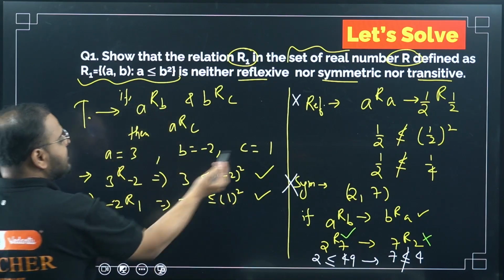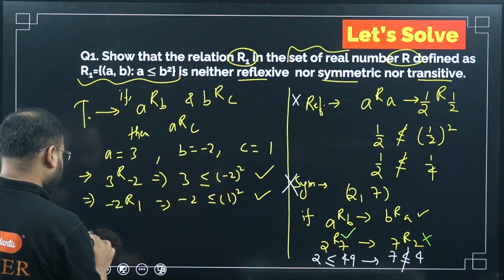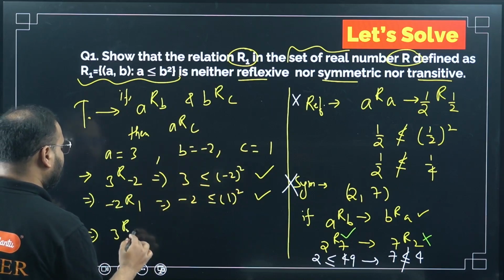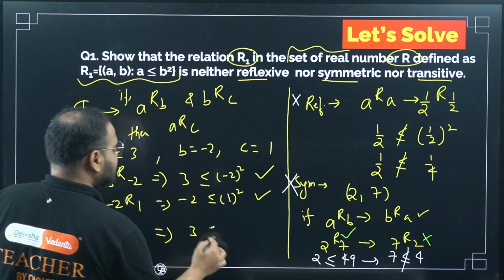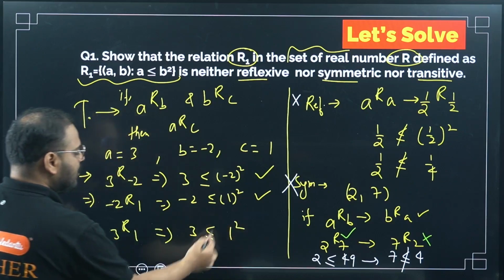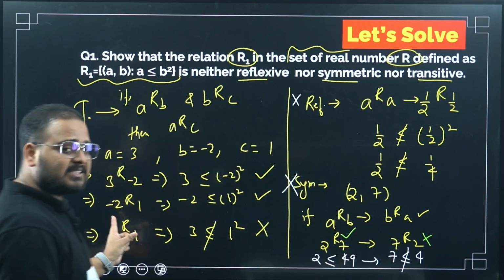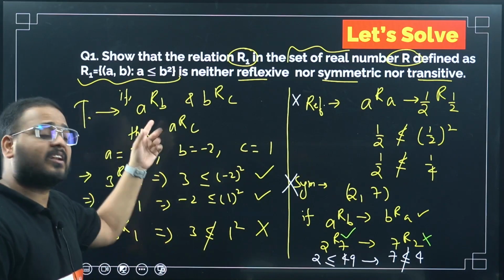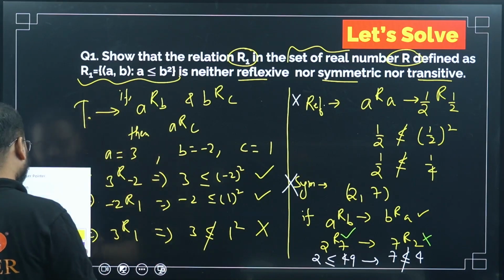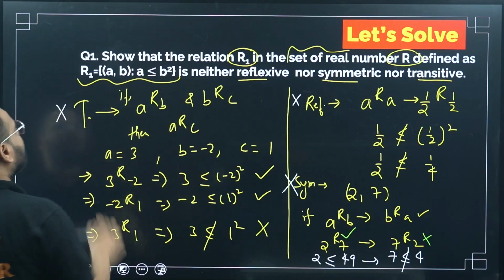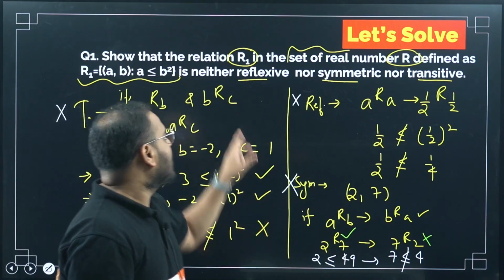A, B, B, C. Next will be AC. So please check. 3R1. 3 is less than or equal to 1 square. Is it possible? Not possible. Now check here. ARB exists, BRC exists, but ARC does not exist in the relation. It means it is not transitive either. Okay, not transitive either. What is the answer? Not reflexive.